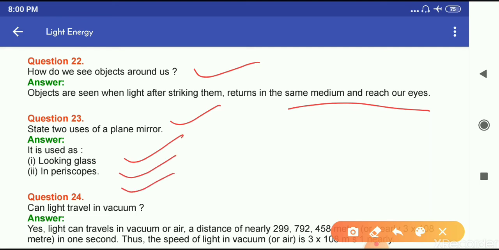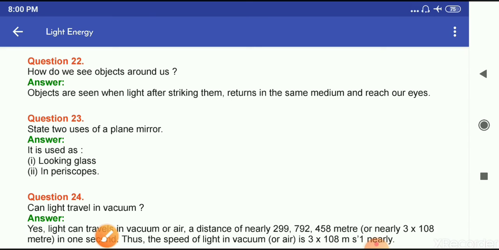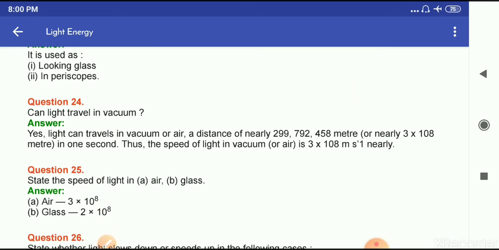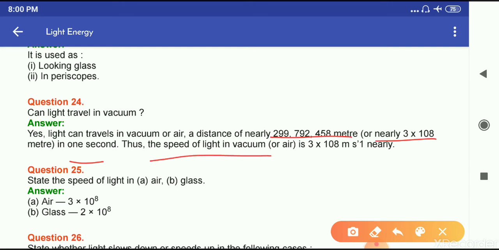Question number 24. Can light travel in vacuum? Yes, light can travel in vacuum or air a distance of nearly 3 into 10 raised to the power 8 meter in 1 second. Thus, the speed of light in vacuum or air is 3 into 10 raised to the power 8 meter per second.